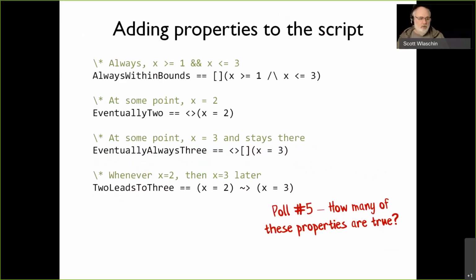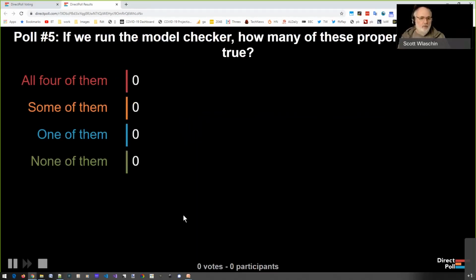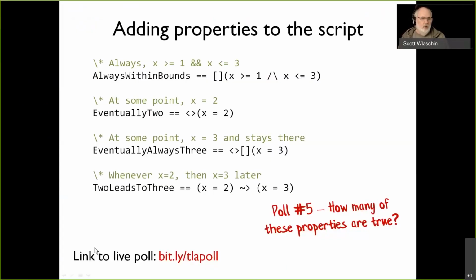So here we have the properties again, and we're going to ask another poll. How many of these properties are true? All 4 of them, some of them, one of them, or none of them? And I promise you, I haven't made any typos. This is the correct way of specifying these properties. It's not a typo kind of thing. It's from a logical point of view: will these properties always be true?